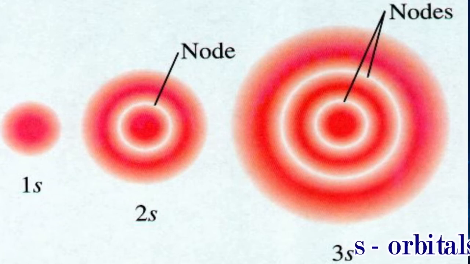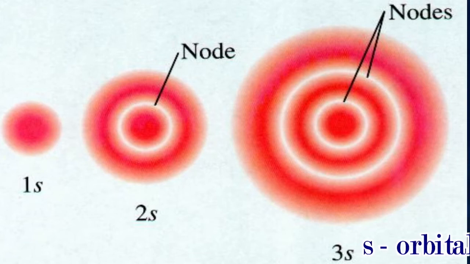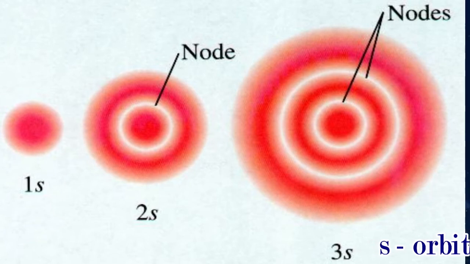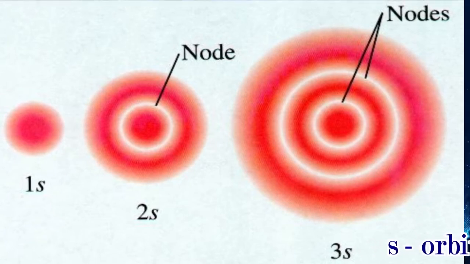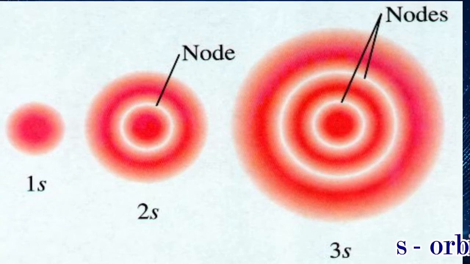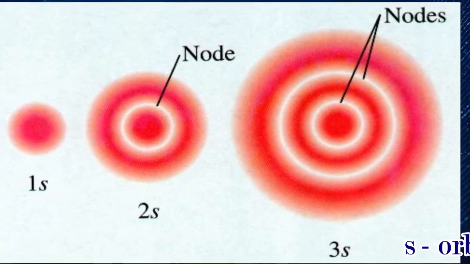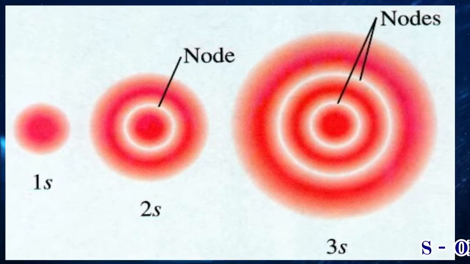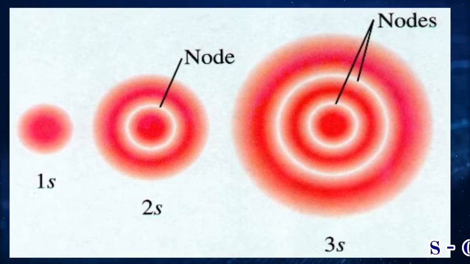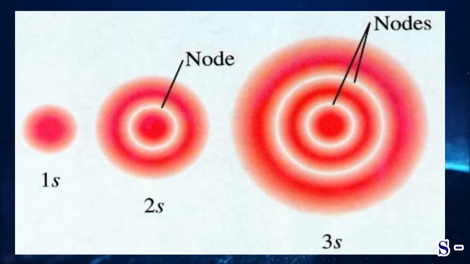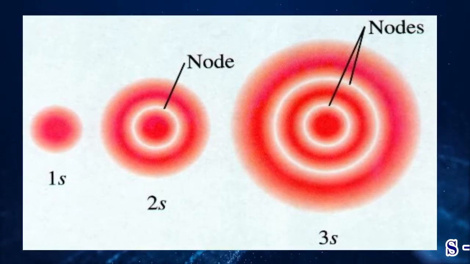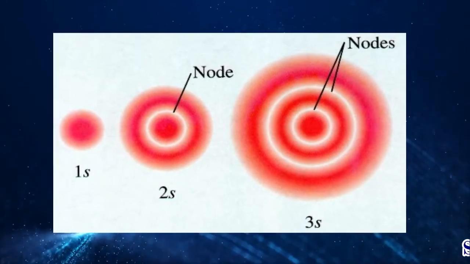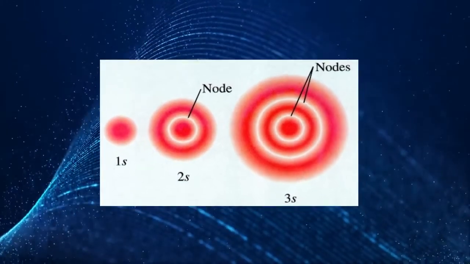Now see, for the 2s orbital, n minus 1 is the total number of nodes. Here the principal quantum number is 2, so n minus 1 becomes 2 minus 1, that means 1 node. So we can see one white type of space inside the 2s orbital. It is as simple as that. Similarly, for the 3s orbital, n minus 1 means 3 minus 1, that is 2. So we get 2 nodes for this 3s orbital, which has been shown in the figure also. In this way we can calculate the nodes, and nodes will be present in almost all different types of orbitals.